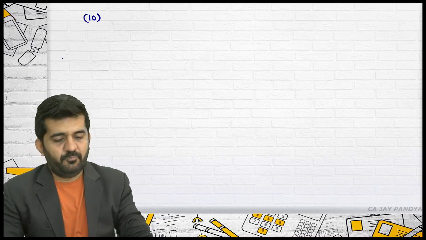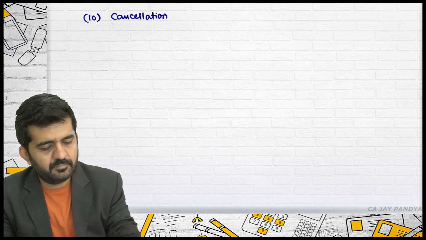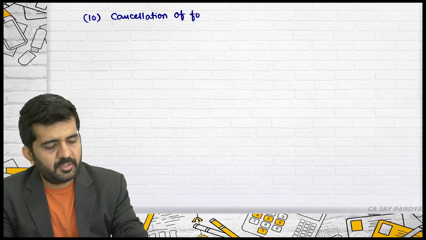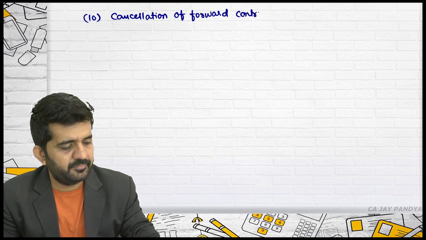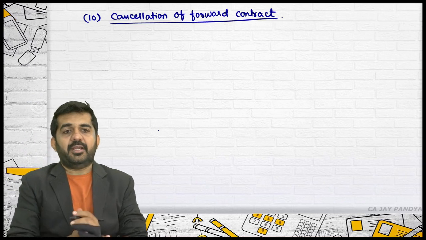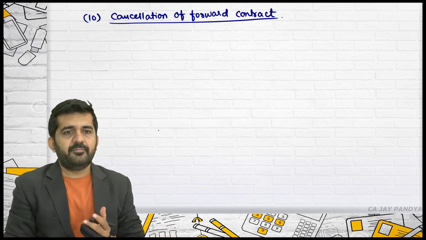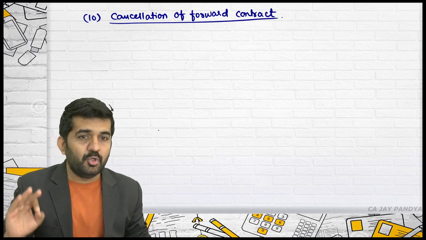Then we went to the 10th point, which is cancellation of a forward contract. All right. Let me divide this cancellation of forward contract into two parts.